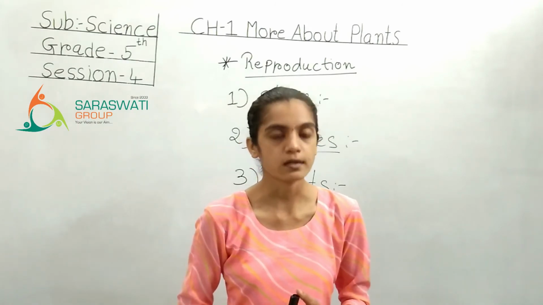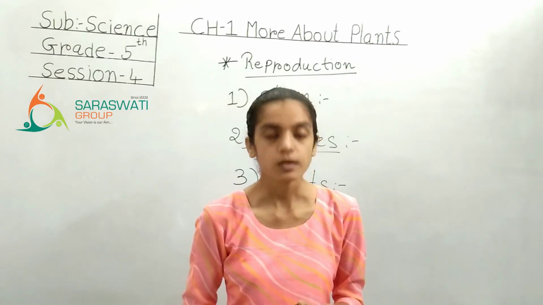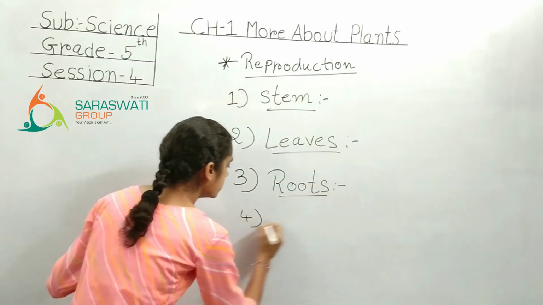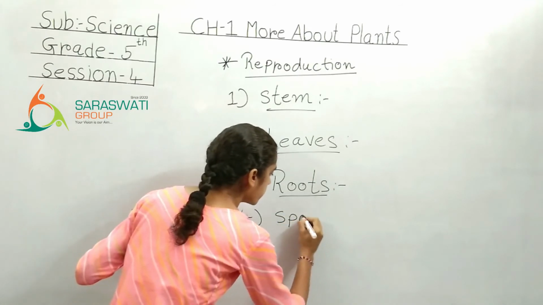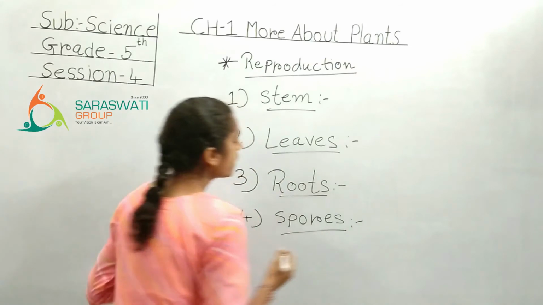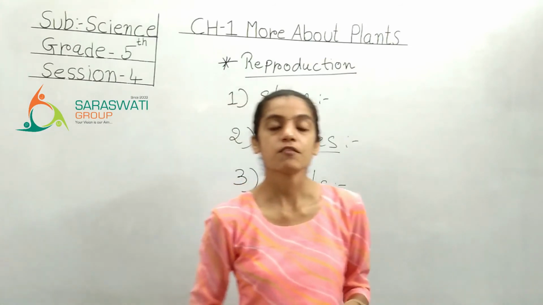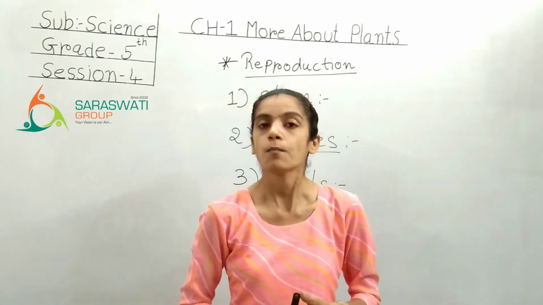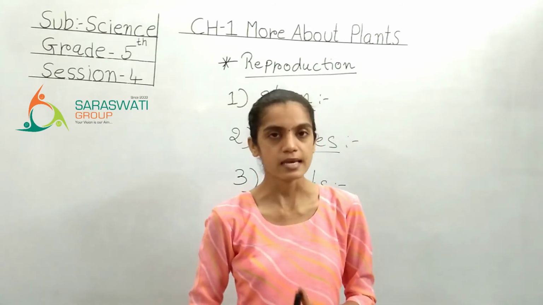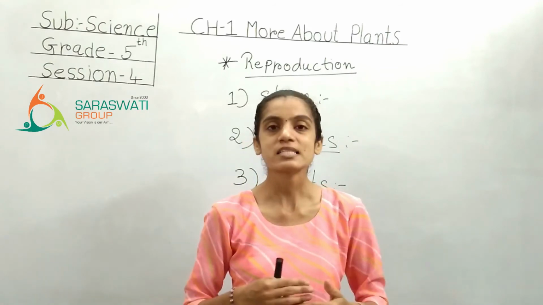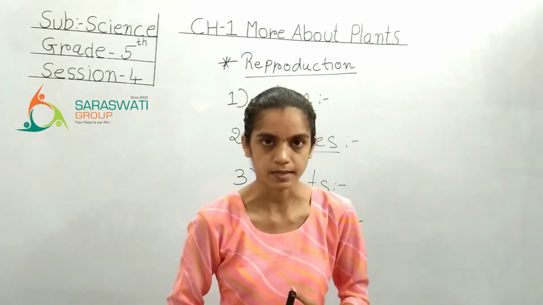See the fourth method. Reproduction by spores. Now you may have a question that Didi, we know root, we know flower, we know leaf and other things, but we don't know spores. Yes, this is a new topic for you. You are understanding this topic for the first time.